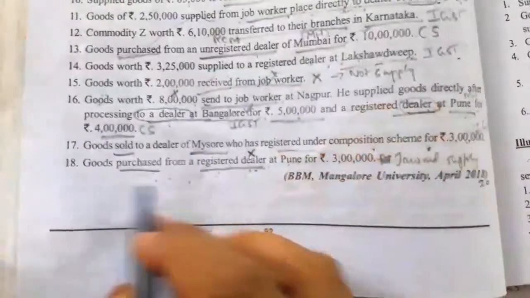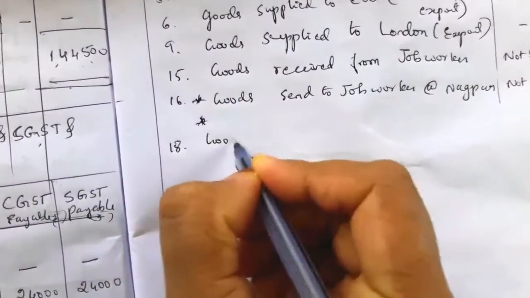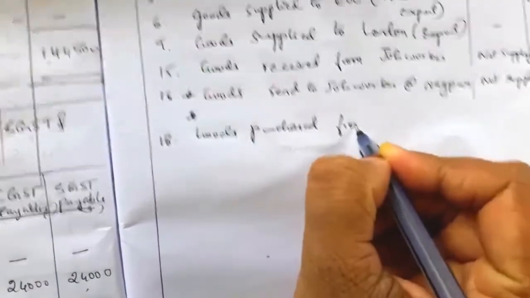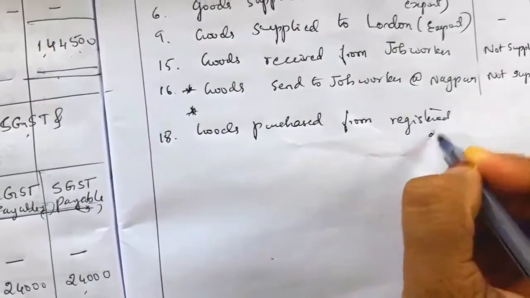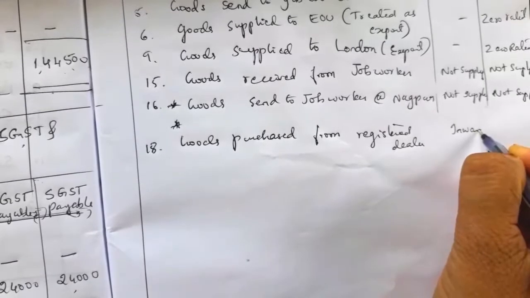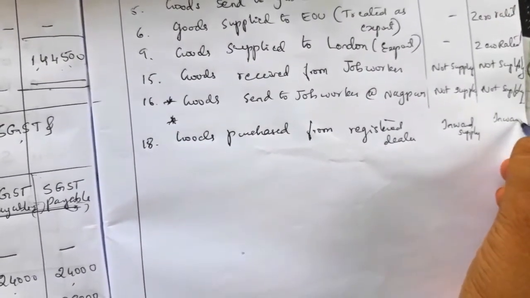And the last one is goods purchased from a registered dealer at Pune. So that is point number 18. Goods purchased from a registered dealer. So from a registered dealer is nothing but it is an inward supply. Inward supplies are not taxable.